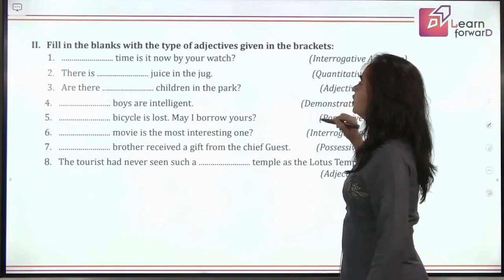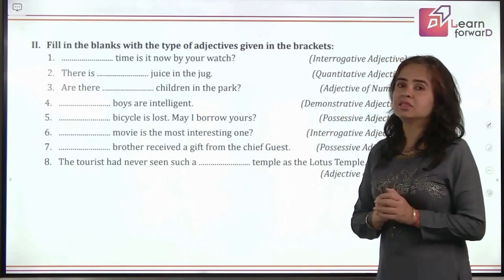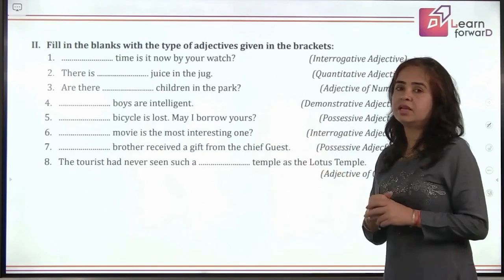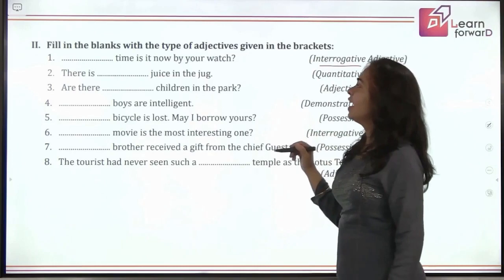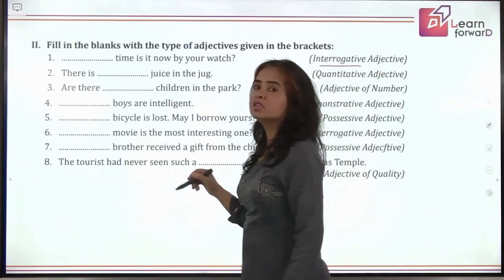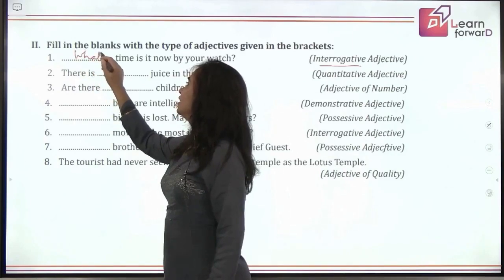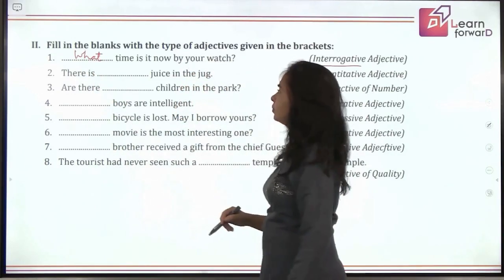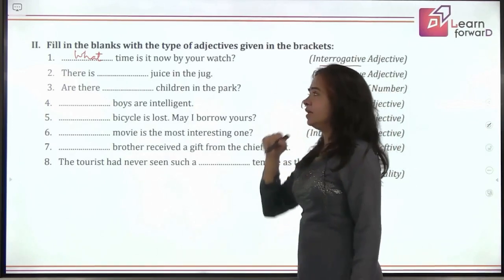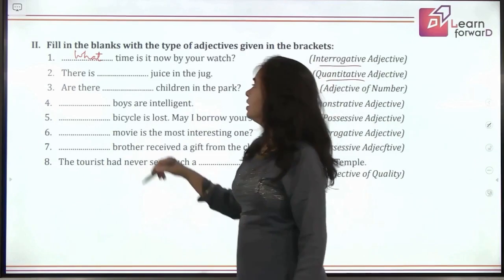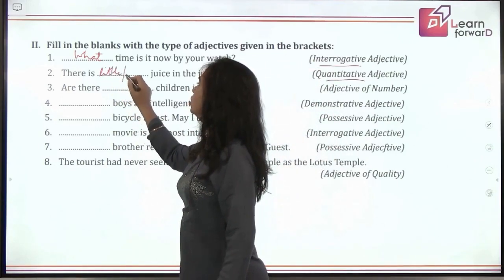Fill in the blanks with the type of adjectives given in the brackets. Now, there can be multiple answers for some of these sentences, right? So, let's see. You have to use interrogative adjective. Dash time is it now by your watch? Oh, yes. It's just one adjective, interrogative adjective, that we can use here. What time? Next, there is dash juice in the jug. So, you want quantity here. Yes, you can say there is little juice. You can also say there is some juice. Both are correct.